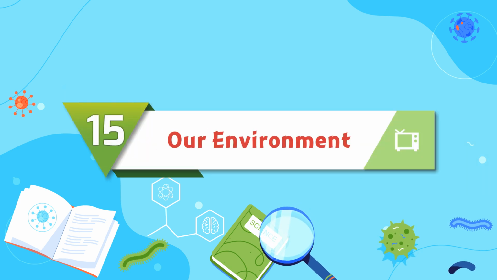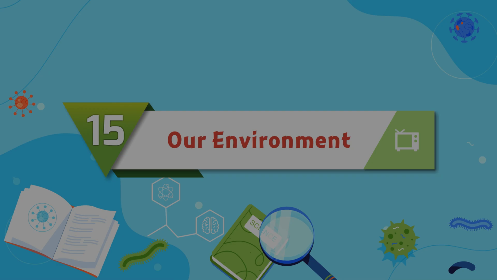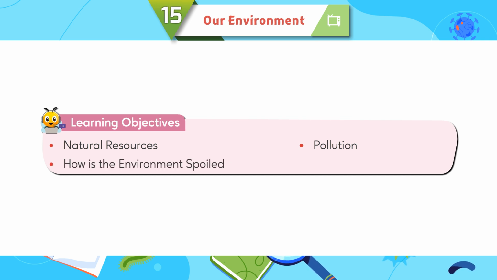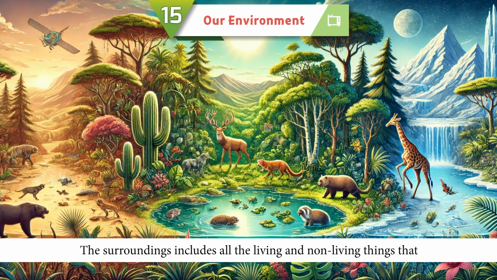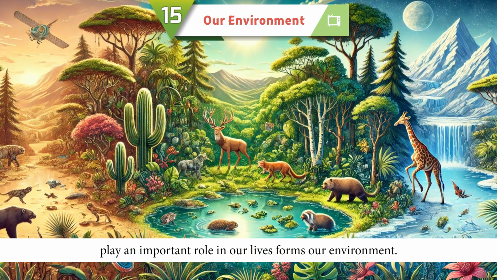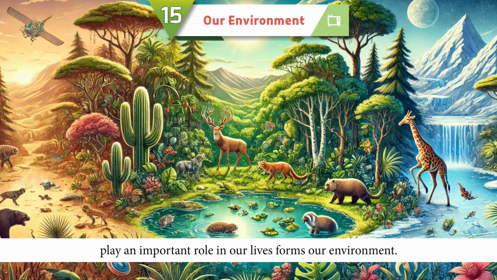Chapter 15. Our Environment. Learning Objectives. Natural resources. Pollution. How is the environment spoiled? Controlling pollution.